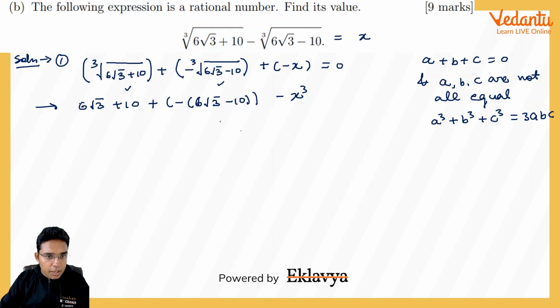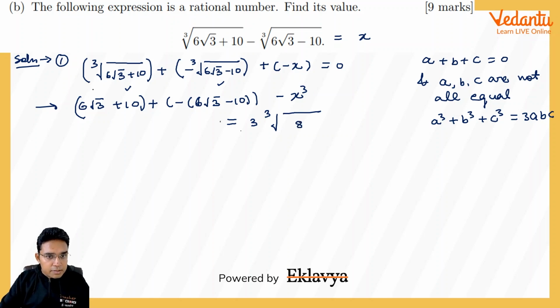So this is a cube, this is b cube plus c cube, and this is equal to 3 times inside cube root. There are two minus signs, they will become positive, and inside the cube root you can check, it will be 6 square, that is 36 into 3, 108 minus 100, so we will get 8.